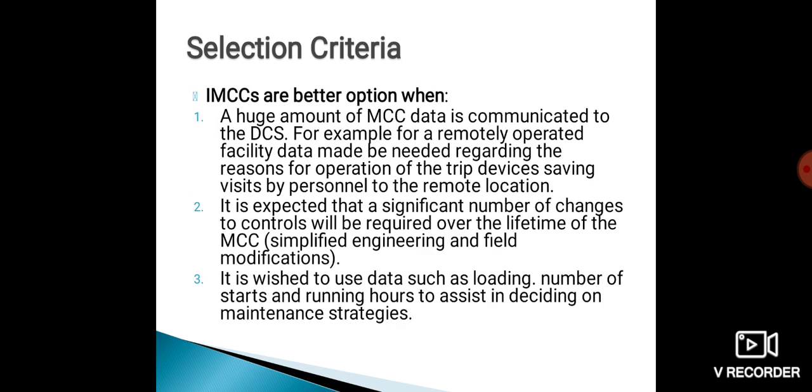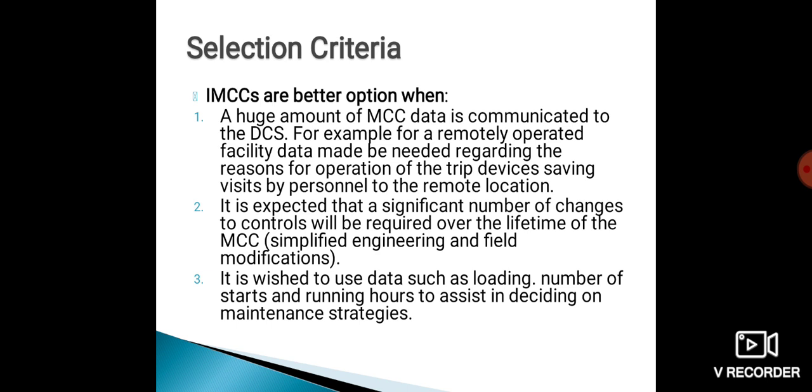Now, when is IMCC the better option? Why do we have to select IMCC? First, a huge amount of MCC data is communicated to the DCS. For example, for a remotely operated facility, data may be needed regarding the reasons for operation of the trip devices, saving visits by the personnel to a remote location.